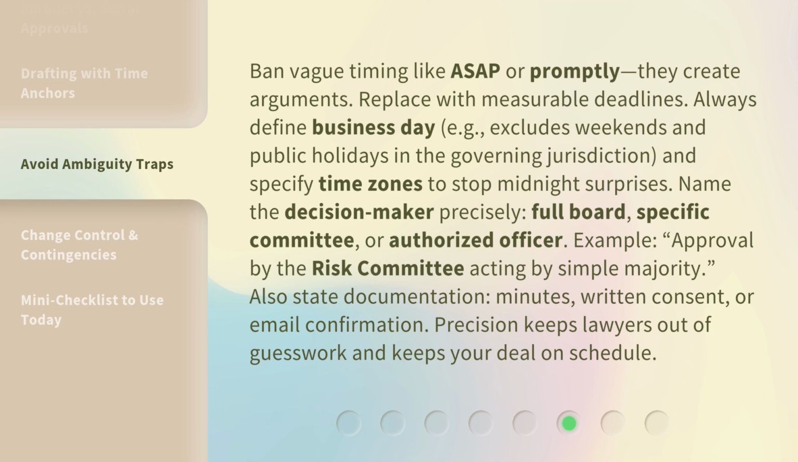Example: approval by the risk committee acting by simple majority. Also state documentation: minutes, written consent, or email confirmation. Precision keeps lawyers out of guesswork and keeps your deal on schedule.